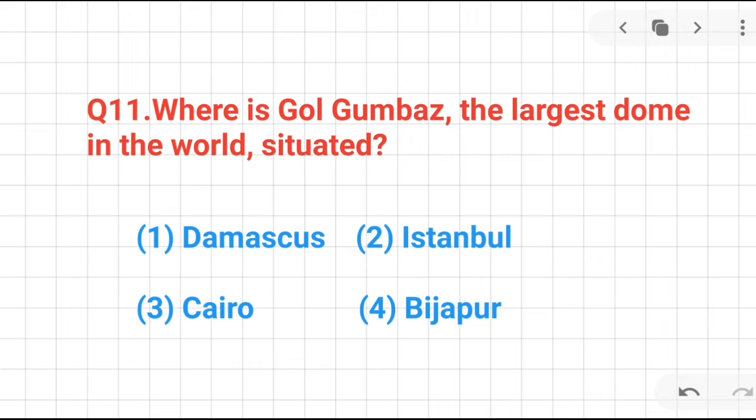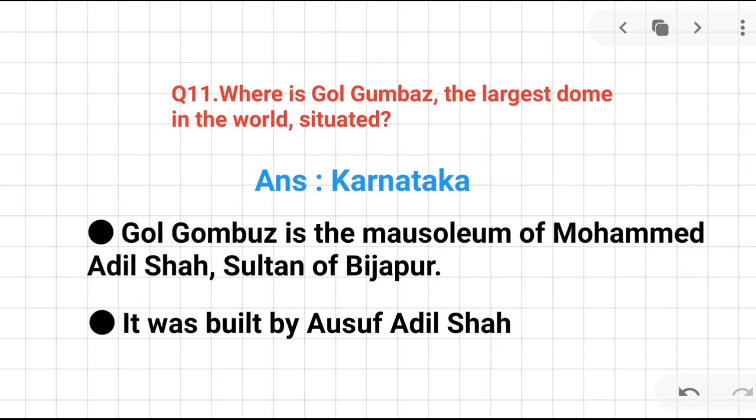Question number 11. Where is the Gol Gumbaz, the largest dome in the world, situated? The answer is Karnataka. Okay, and we know that Gol Gumbaz is the mausoleum of Muhammad Adil Shah, who was a Sultan of Bijapur. Okay, it was built by Ali Adil Shah. Okay, a question may come asking what Bijapur is famous for? Okay, it's famous for the Gol Gumbaz.